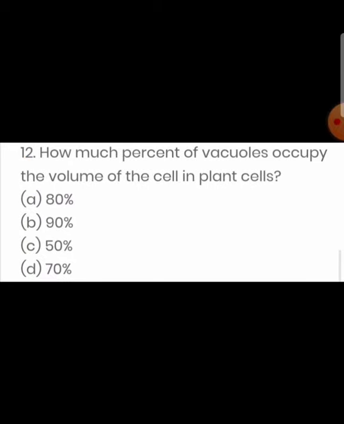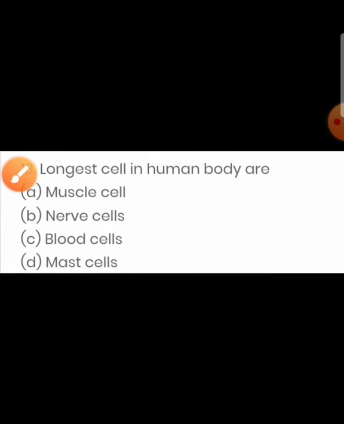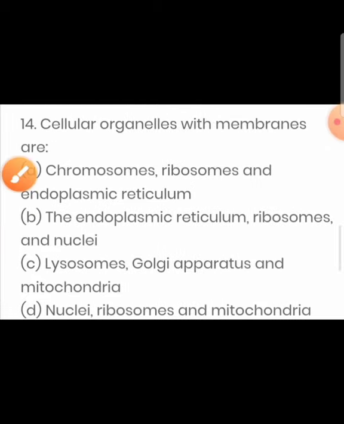How much percent of vacuole occupies the volume of cell in plants? And the answer is 90% volume is occupied by vacuole in case of plant cell. Longest cell in human body are nerve cells. Cellular organelles with membranes are lysosomes, Golgi apparatus and mitochondria.